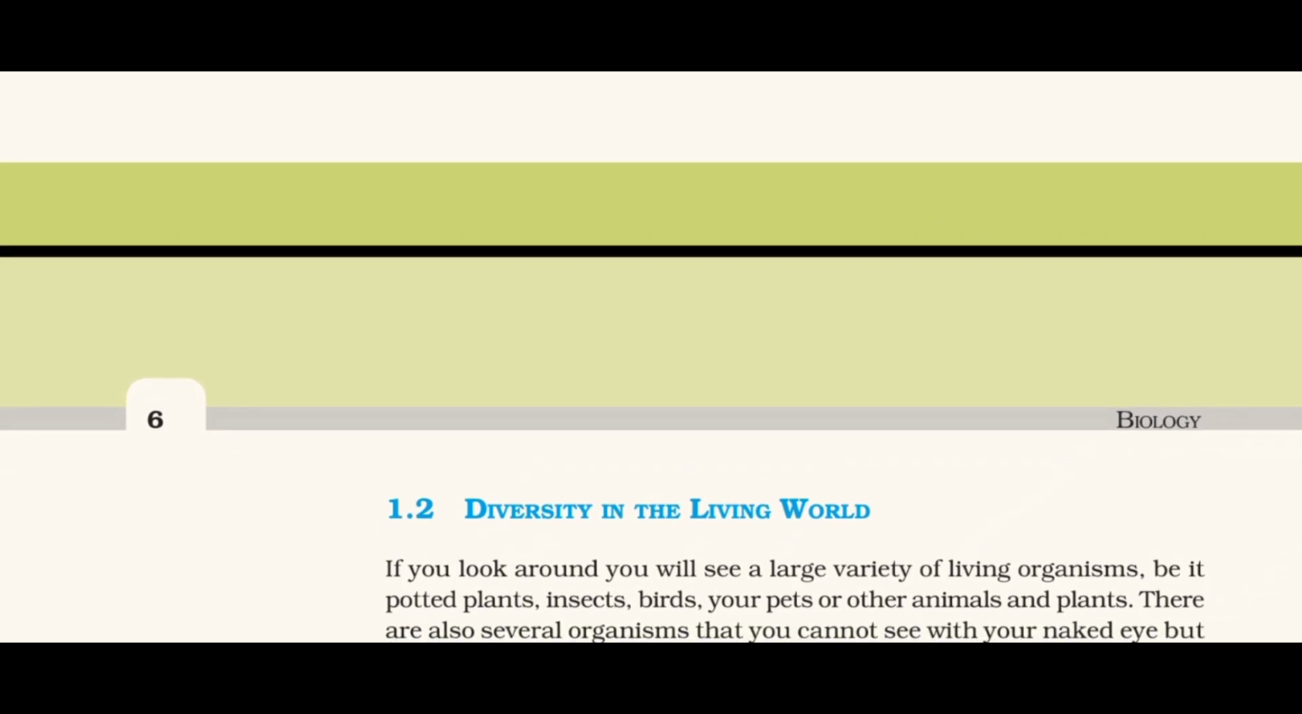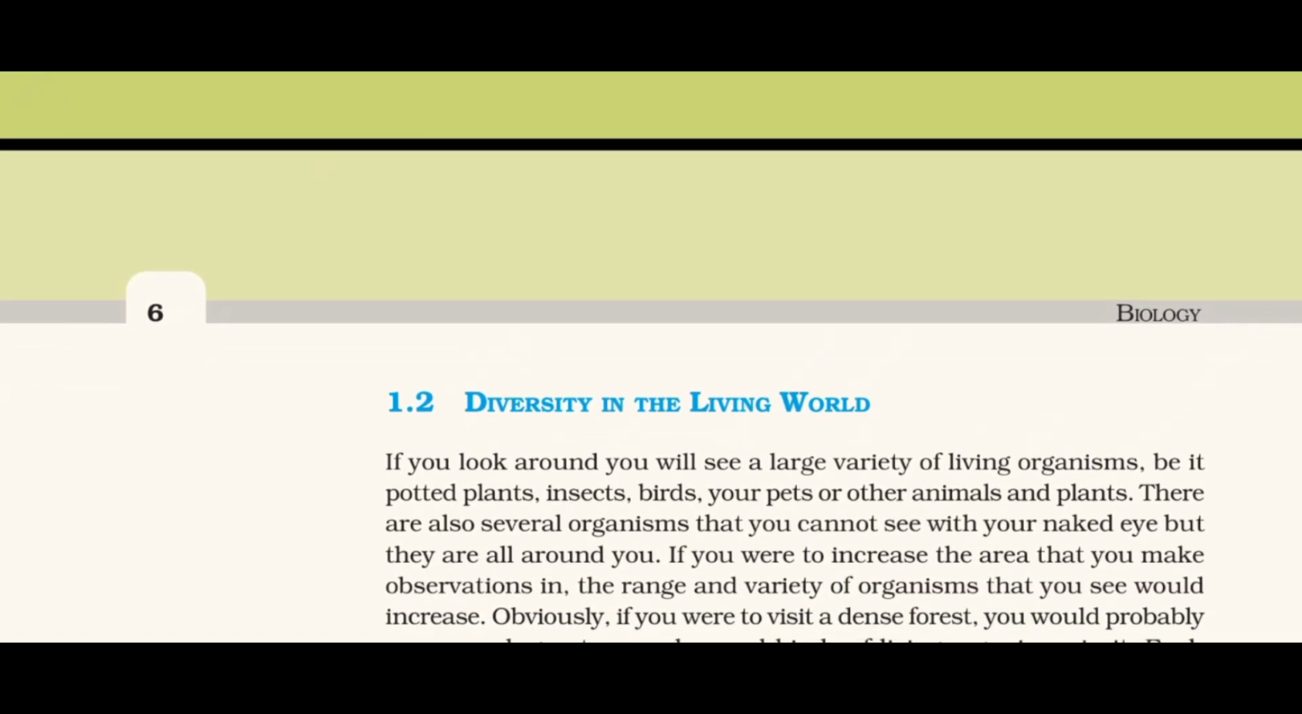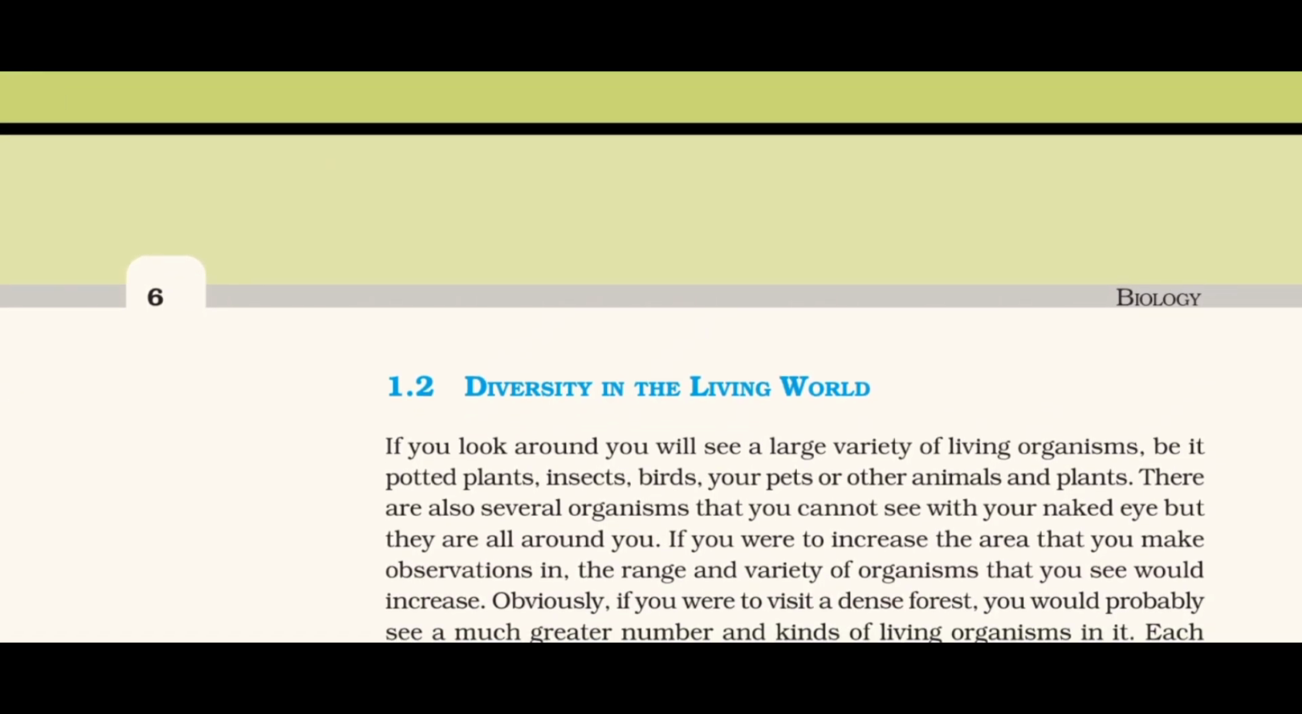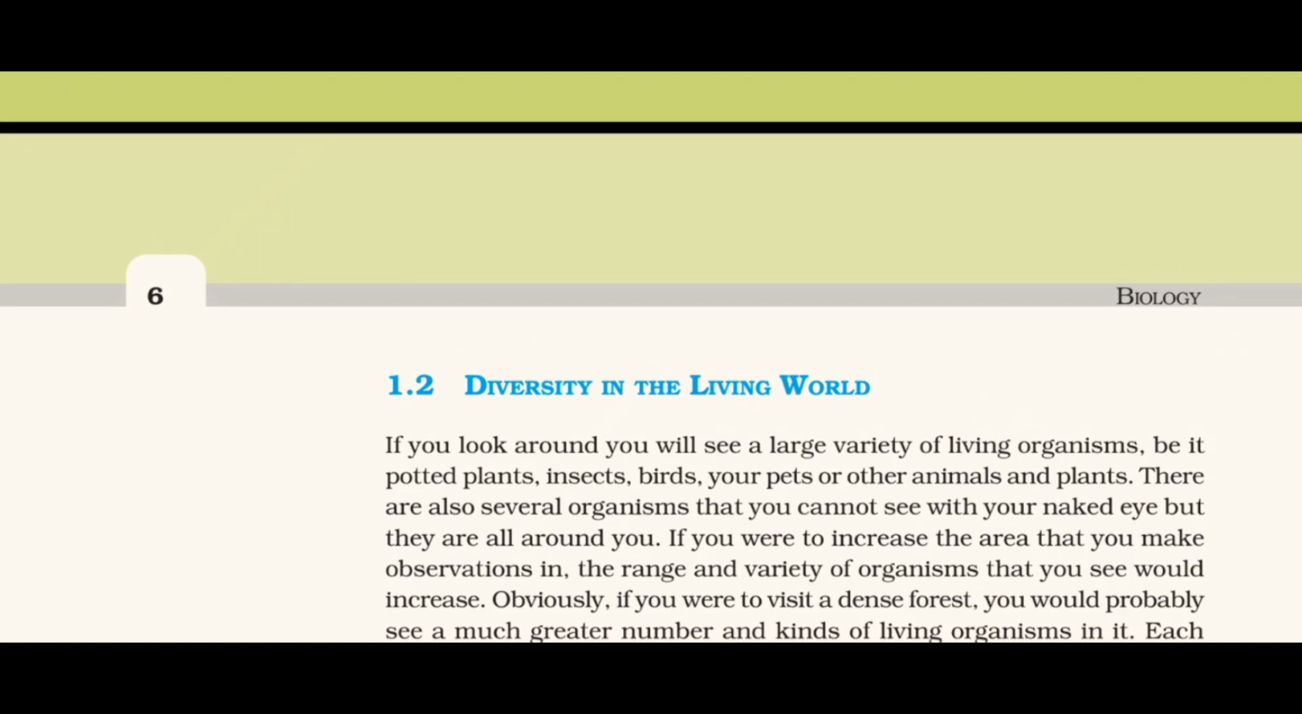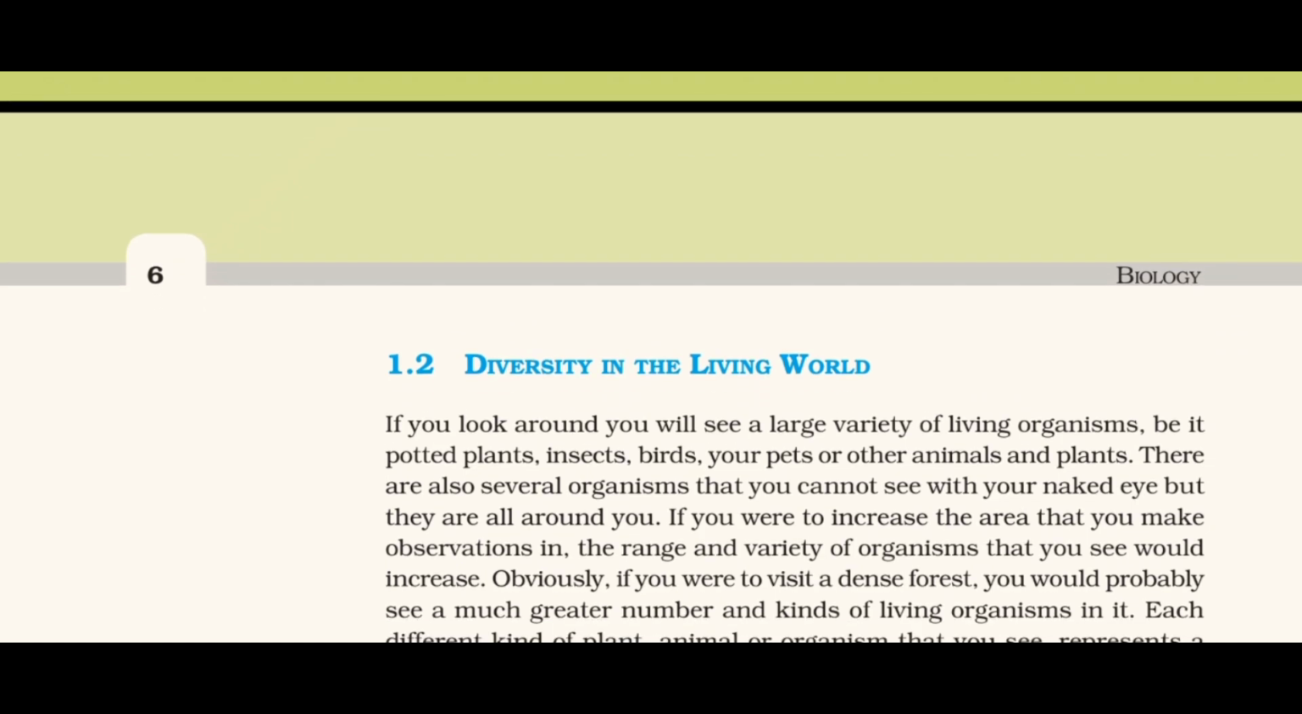If you look around, you will see a large variety of living organisms, be it potted plants, insects, birds, your pets, or other animals and plants. There are also several organisms that you cannot see with your naked eye, but they are all around you. If you were to increase the area that you make observations in, the range and variety of organisms that you see would increase. Obviously, if you were to visit a dense forest, you would probably see a much greater number and kinds of living organisms in it.